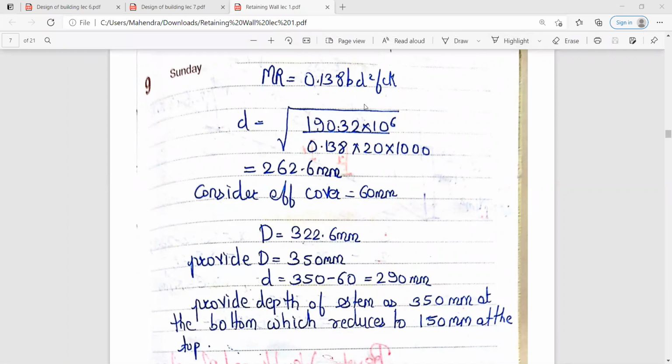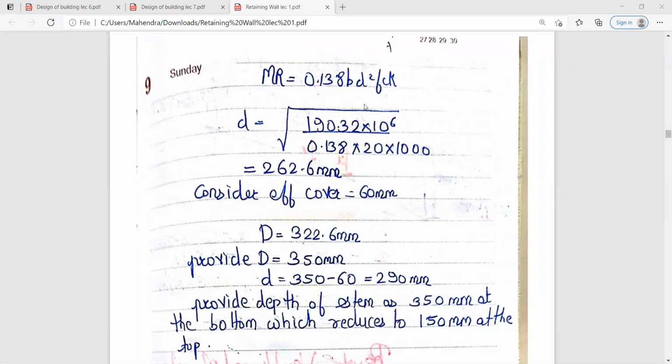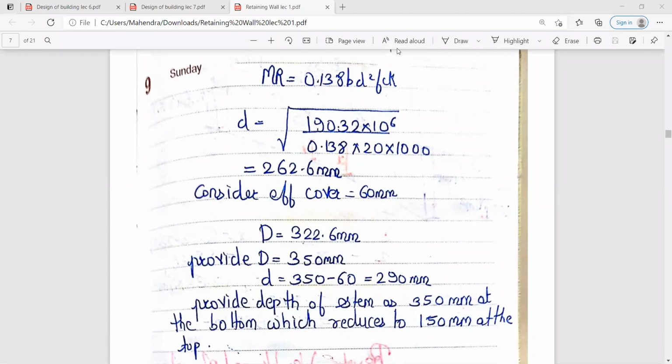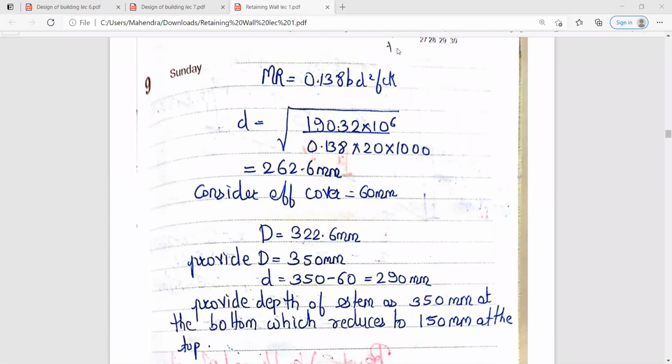We will continue this sum in the next lecture. Yes, I hope everyone understood up till here. See whether you are also getting the same answers for the depth or not.